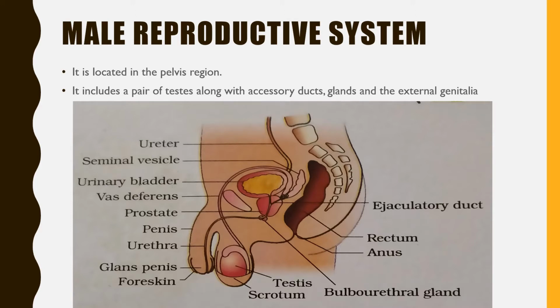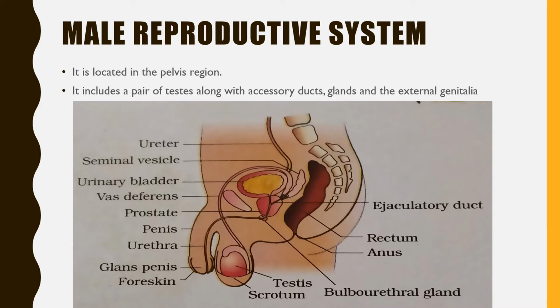This system is located in the pelvis region and includes a pair of testes, accessory ducts, glands and external genitalia. We will discuss all these topics. All these topics will be explained, and you can have this diagram and know where they are found in the body.